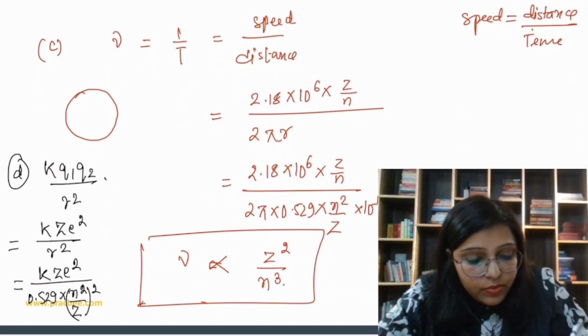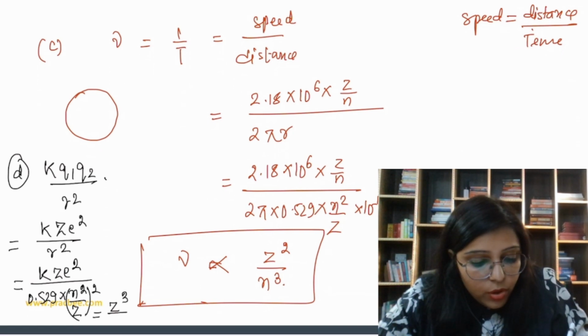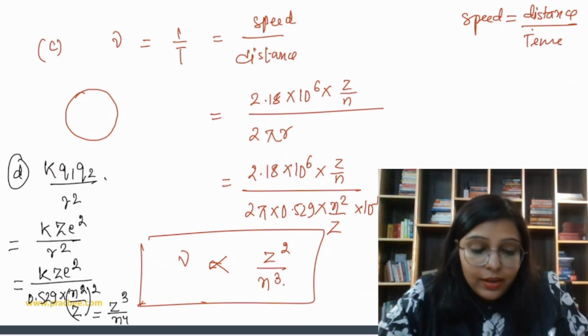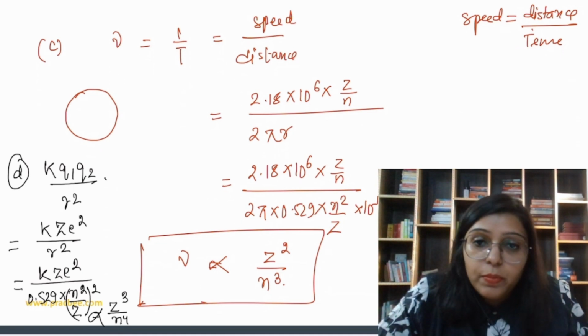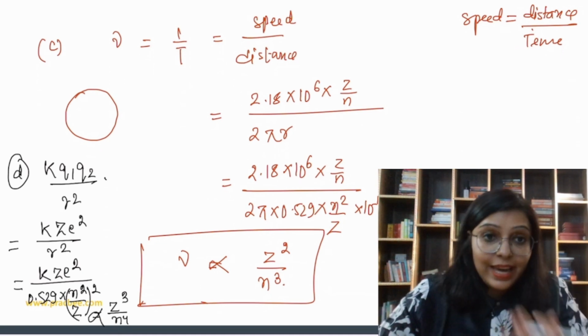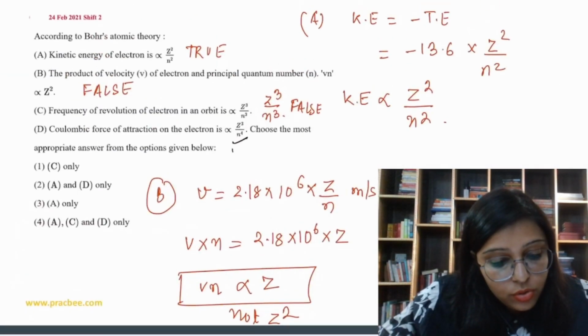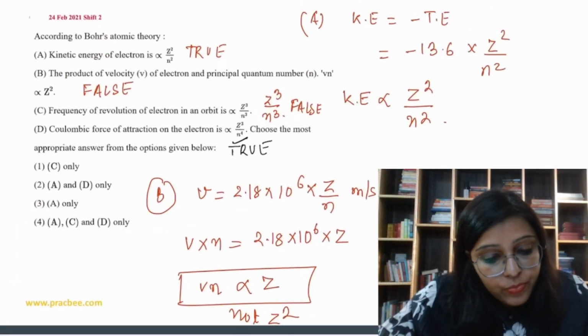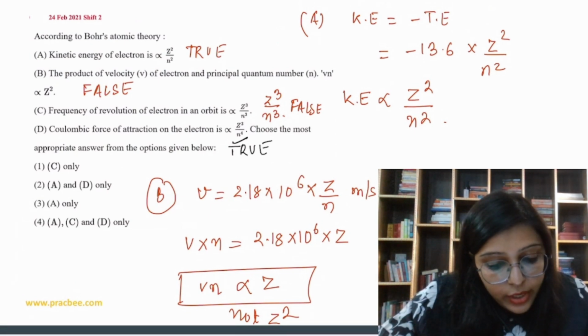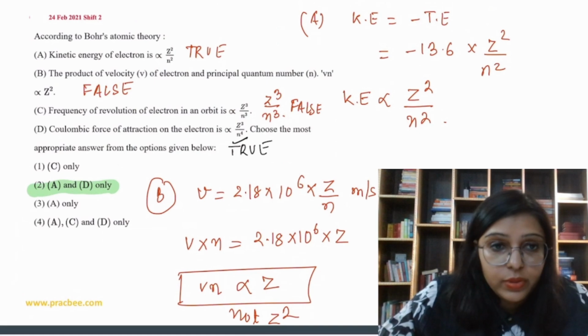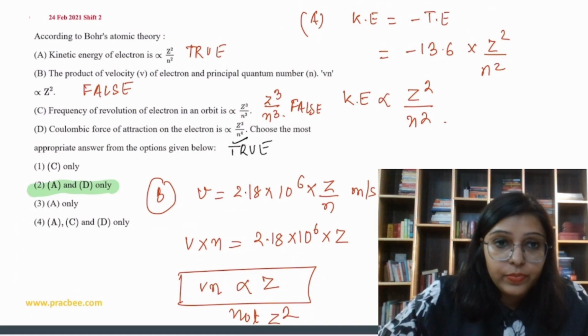So on solving this further, you get what? Z cube upon n4, right? Directly proportional to Z cube upon n4. So if it is directly proportional to Z cube upon n4, this is true. So the correct options are going to be A and D. So option 2 is the correct answer. Okay. Is it clear?